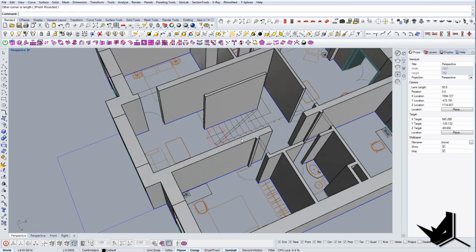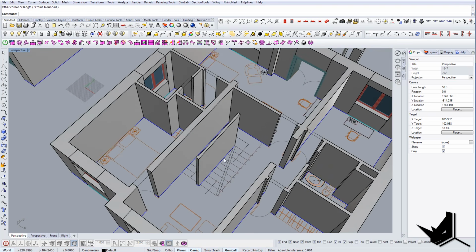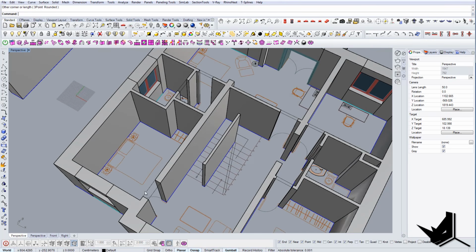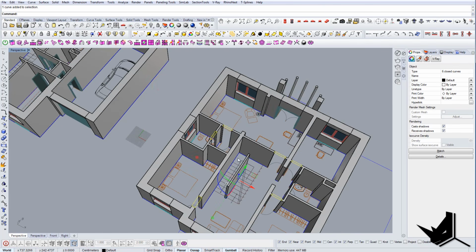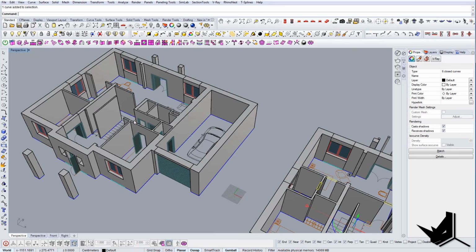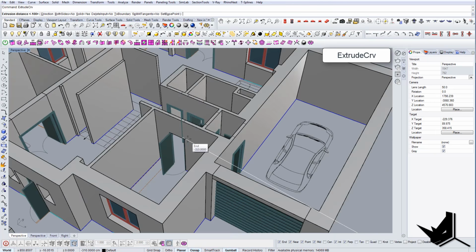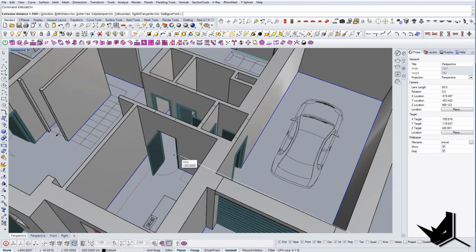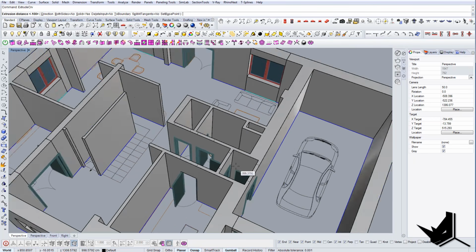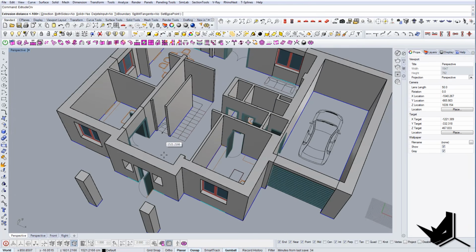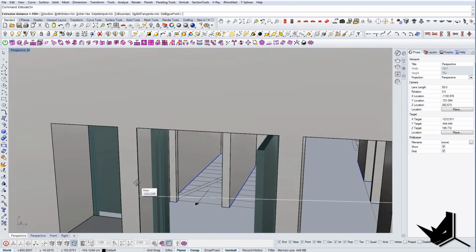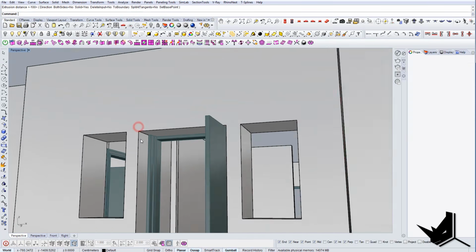And once you have all of them drawn out, you can basically select all of these guys, and we can do them all at the same time. So I'm just gonna do extrude curve, and I'm gonna snap it to some of these. Now I cannot see actually the height, but let me check here. Okay, snap to this one.